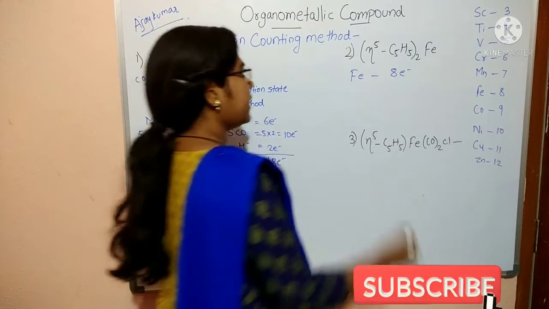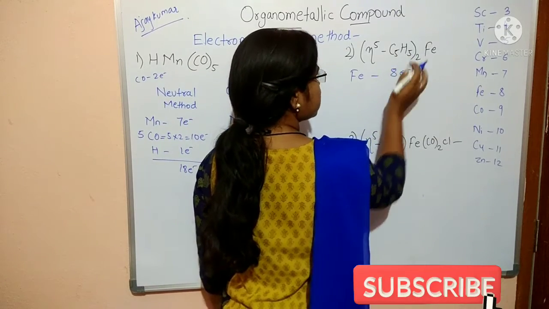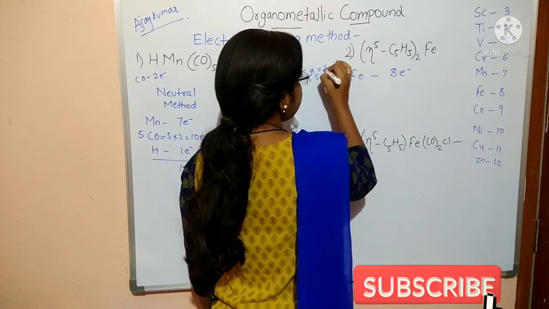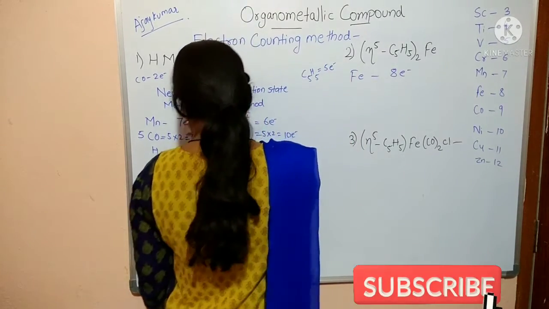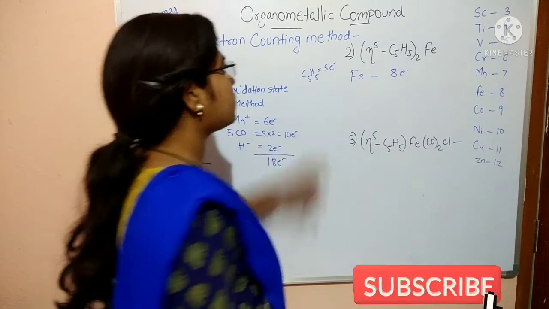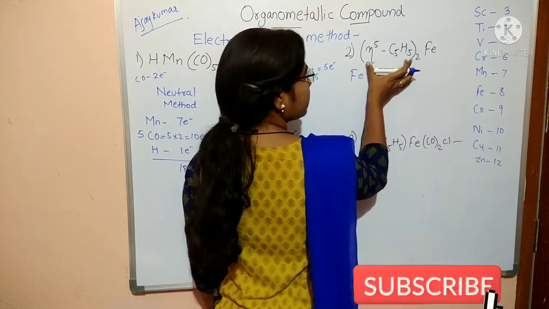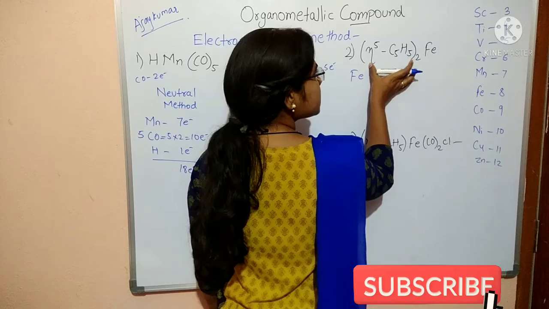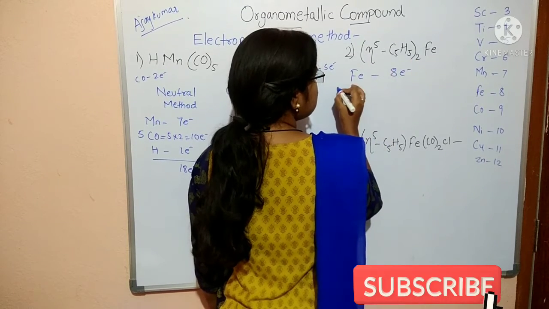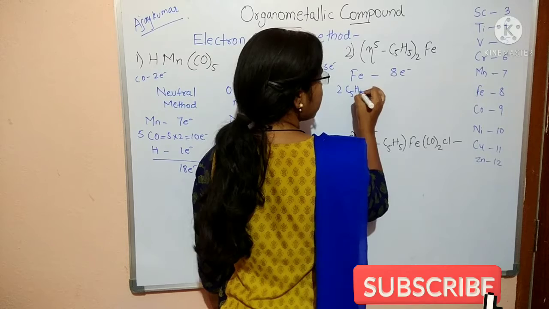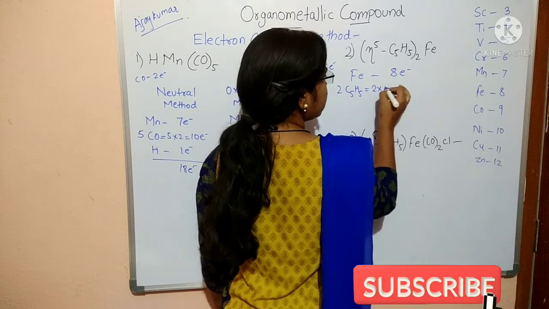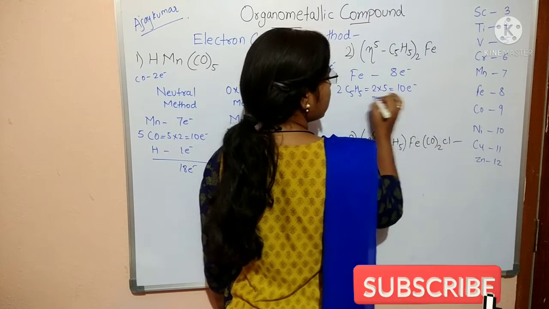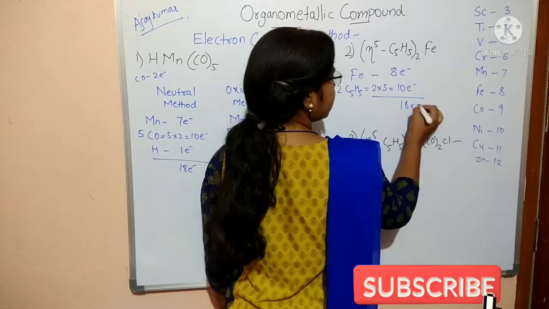Iron has 8 electrons, and here C5H5 contains 5 electrons, but here there are 2 times C5H5. That is 2 times C5H5, equal to 2 into 5 equal to 10 electrons. Over 10 plus 8, that is 18 electrons.